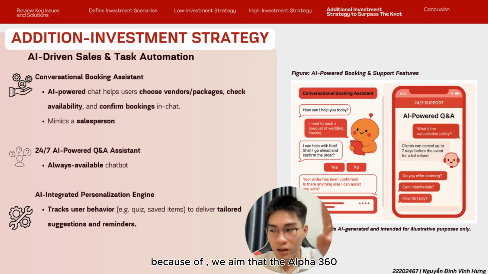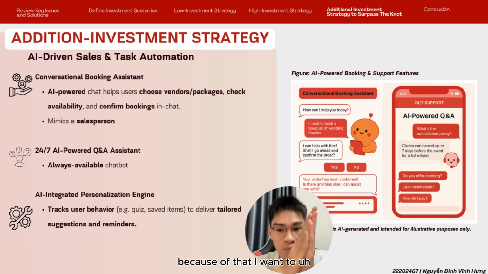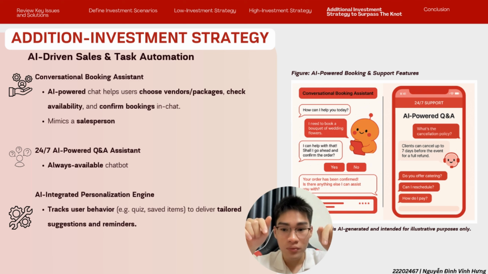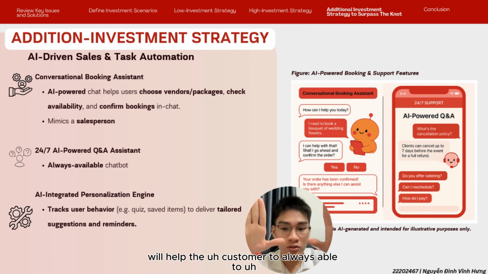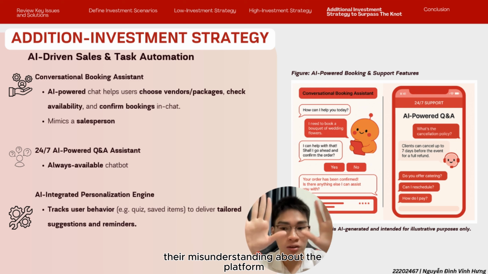Because of Alpha, we aim that the Alpha 360 has a very high standard of service. Because of that, I want to have a Q&A assistant service that works 24/7 and helps the customer to always be able to know what they are missing or whatever their misunderstanding about the platform.